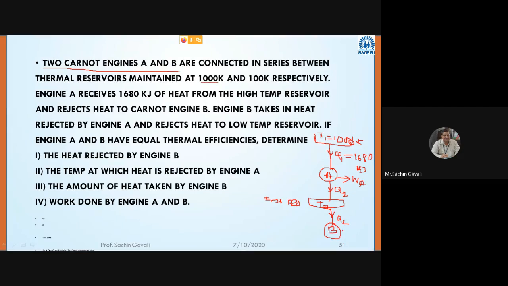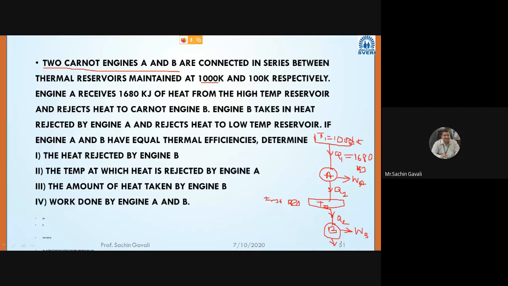Now, as it is a heat engine, it will develop some work depending on its heat input. Let us consider this WB is developed, and engine B takes heat rejected by engine A and rejects heat to the low temperature reservoir. What is the low temperature reservoir? Let us consider this as Q3.